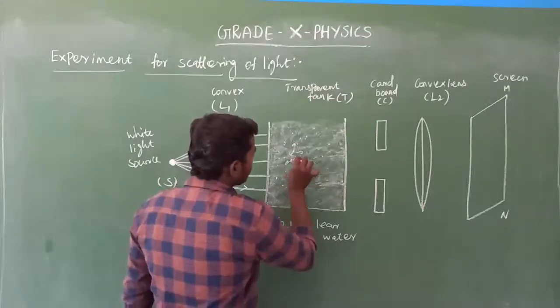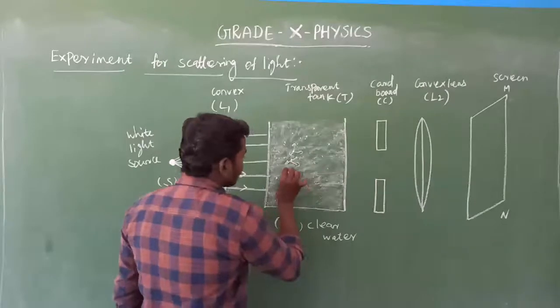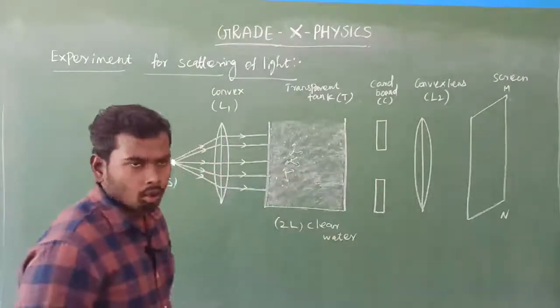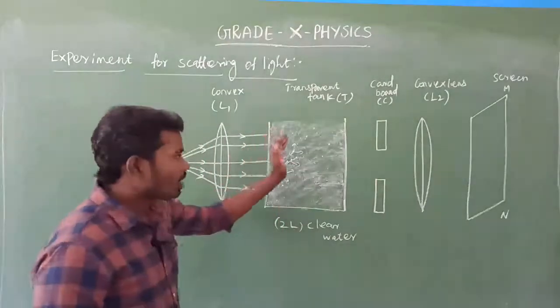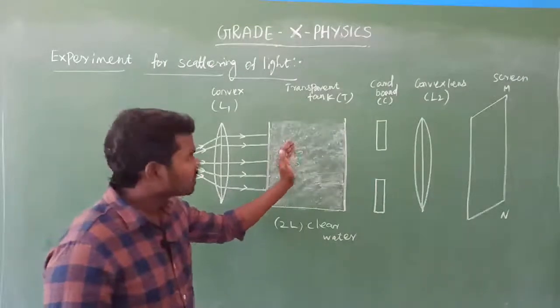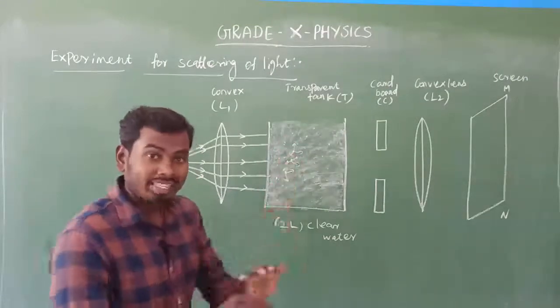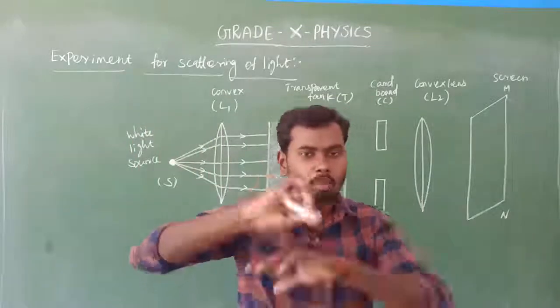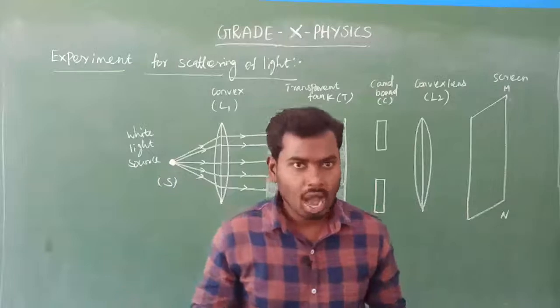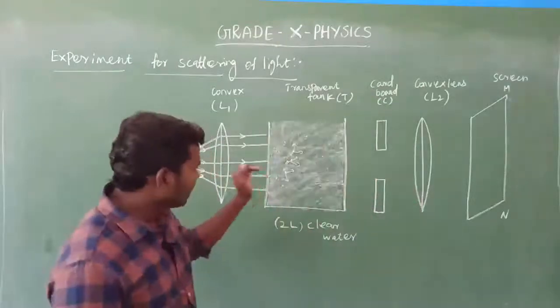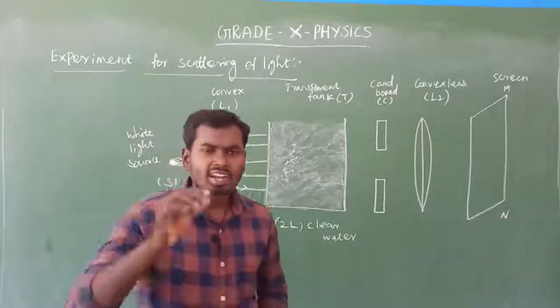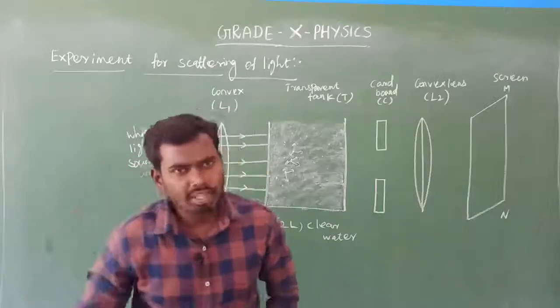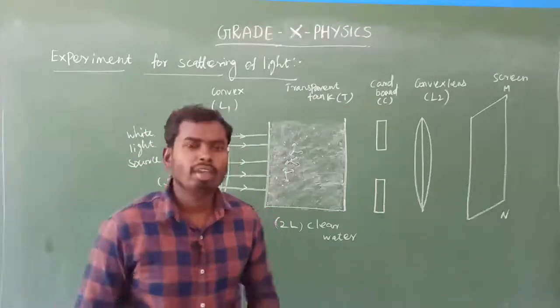Why, sir? Why will there be a small amount of scattering? Look at here. The parallel beam of light rays falls on the water molecules present in the transparent tank. There will be scattering. That is the concept. Whenever light enters into the atmosphere, there will be scattering of light. Am I right? But here in water, the scattering will be very, very less. Why, sir?